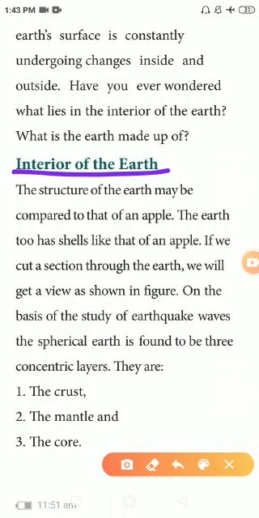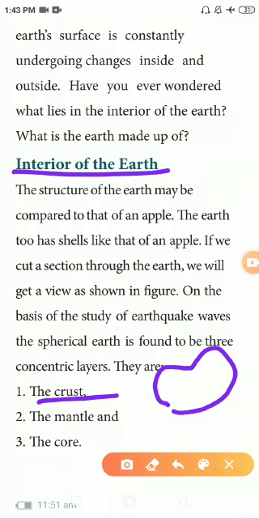Okay, this is the shape of the earth. You want to imagine that the skin is known as the crust layer. So you can think this is an apple. So what are the things that will be there in that apple? The skin portion is known as the crust. The flesh portion is known as the mantle, and inside the seed will be there, that is the core. So the earth looks like an apple: the crust layer, mantle layer and the core layer.